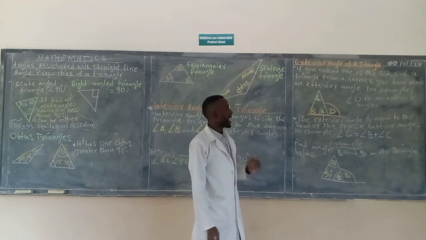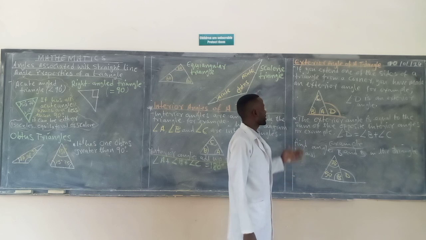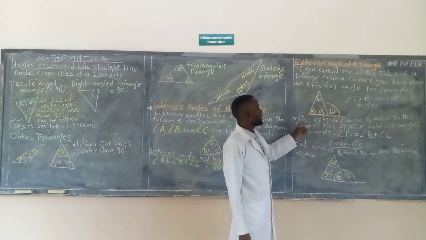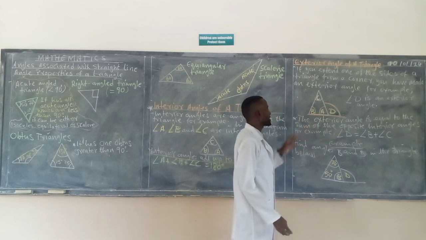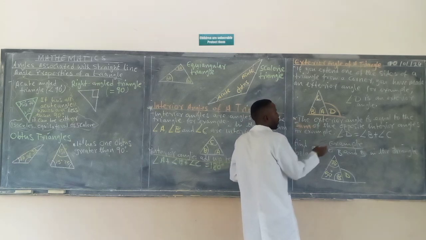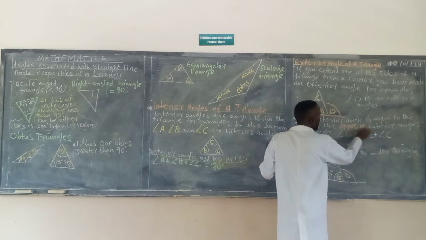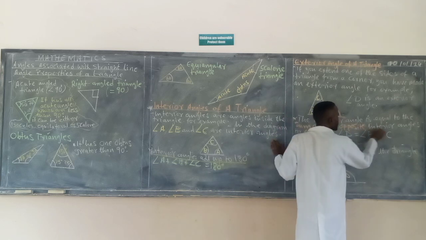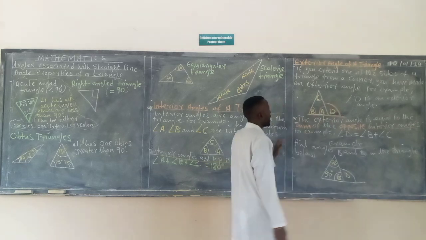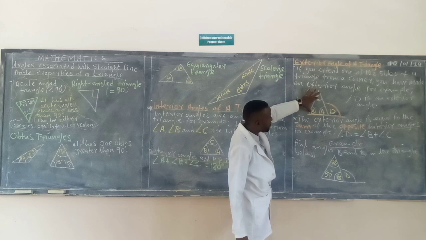And this exterior angle, in order for you to be able to find it correctly, this is a concept that you should know. The exterior angle is equal to the sum. What sum? Of the opposite. Opposite what? Interior angles. Now, if this D is here, the opposite interior angles are C and B. You see that? These are opposite interior angles.